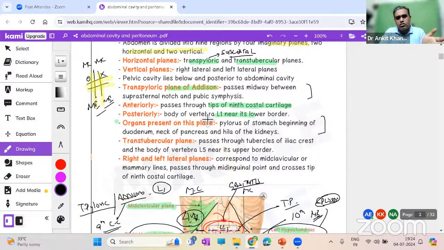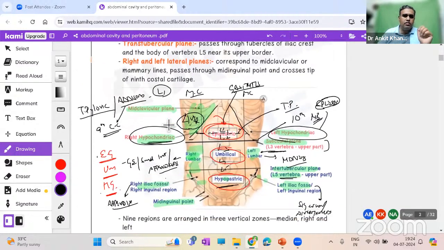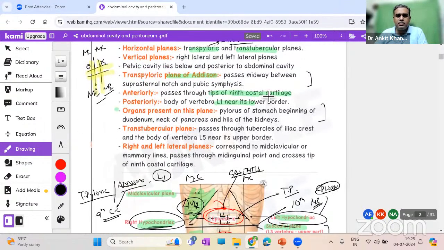And if someone asks you, mark the transpyloric plane on the cadaver, how will you mark it? Basically, you have to look at the rib cage, count the ribs, and look at the ninth. The lowest one is the 10th, and above it you have the ninth rib. At the tip of the ninth costal cartilage, you have the rough area of the transpyloric plane. So the transpyloric plane is present at the tip of the ninth costal cartilage.